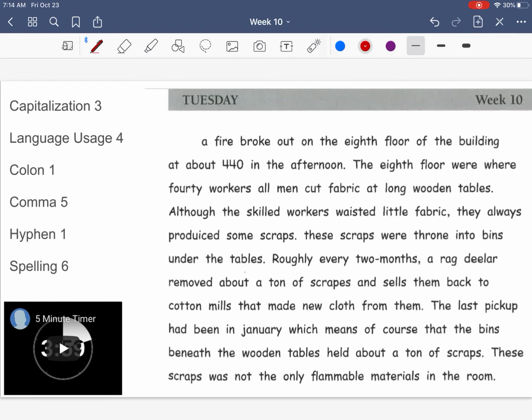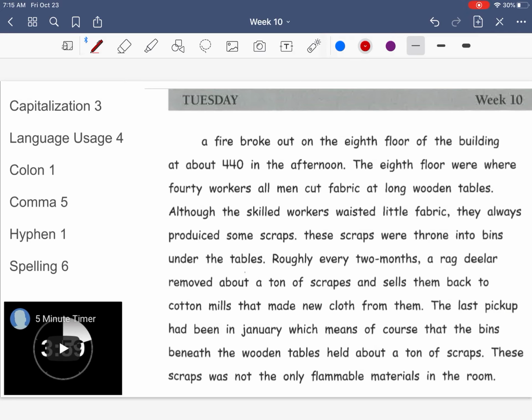A fire broke out on the 8th floor of the building at about 4:40 in the afternoon. The 8th floor were where 40 workers, all men, cut fabric at long wooden tables. Although the skilled workers wasted little fabric, they always produced some scraps. These scraps were thrown into bins under the tables.